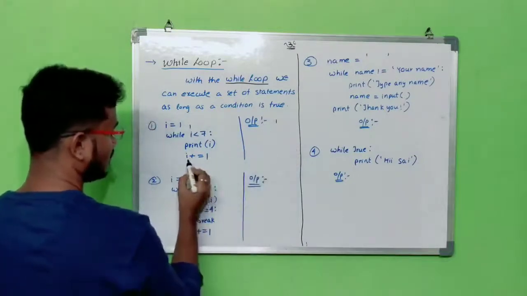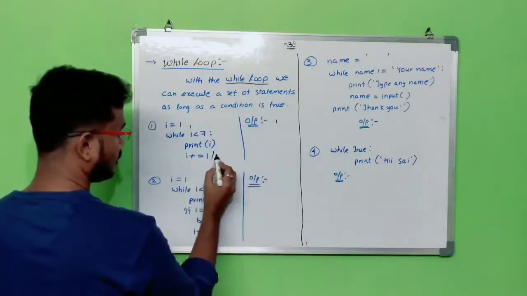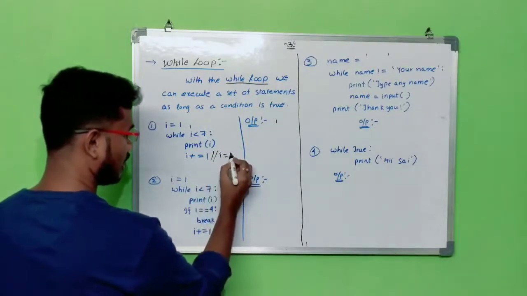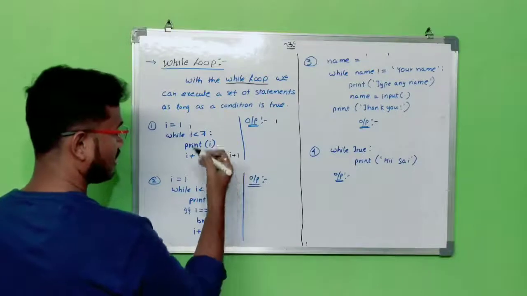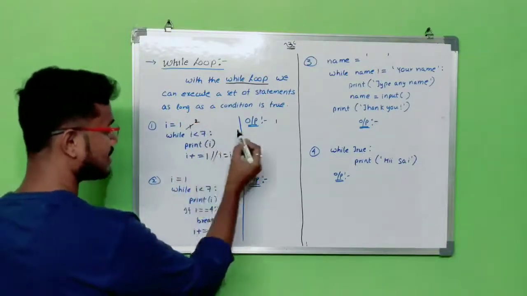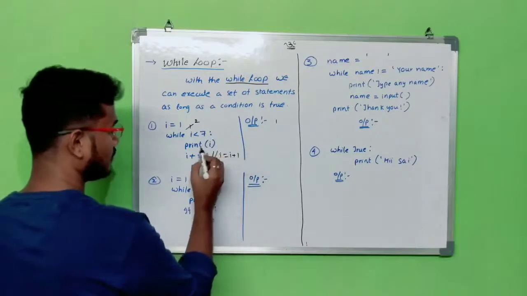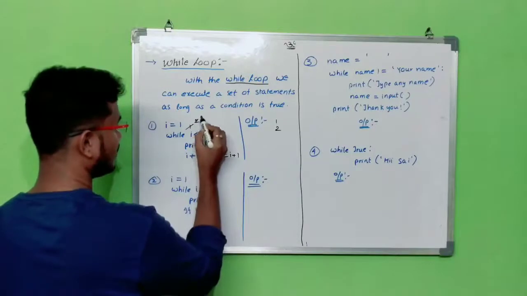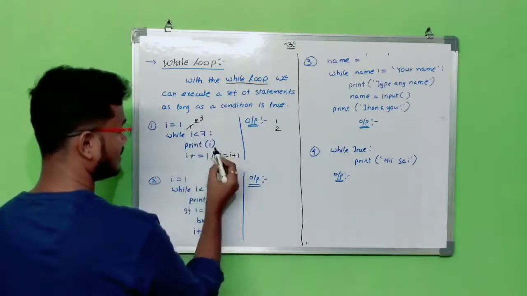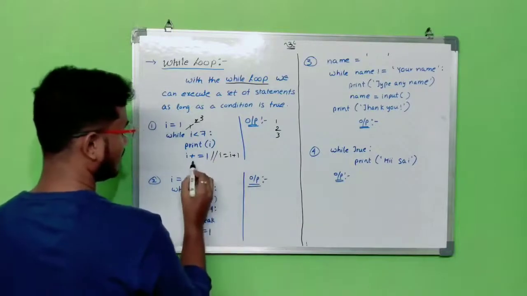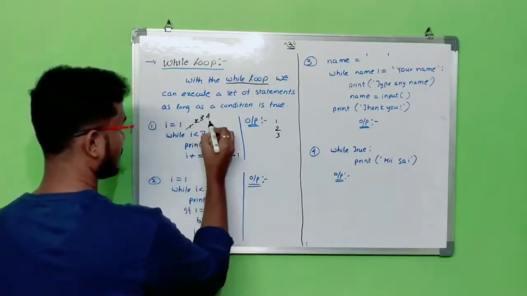So 1. Again here, I plus equal to 1 means I equals I plus 1, which means I is updating. This 1 is updating to 2. 2 is less than 7. Again this condition is true. Print 2. Again I will be incremented. 3. 3 is less than 7. Again this condition is true. 3 will print here. Print I. Again 3 is updated to 4.